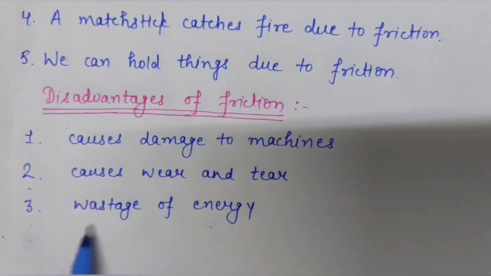A lot of energy is wasted because objects in contact require more force to overcome friction between their rubbing surfaces, and by this a lot of energy is wasted. Okay, so the third disadvantage is wastage of energy.